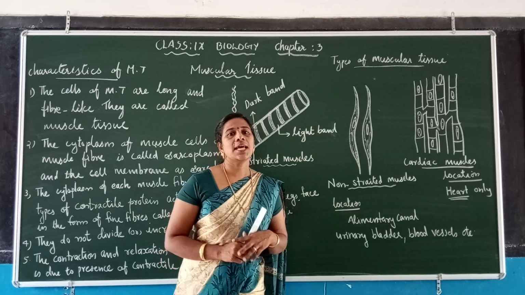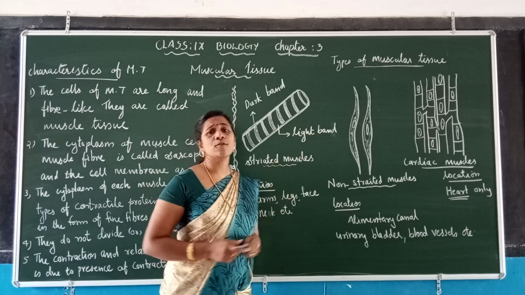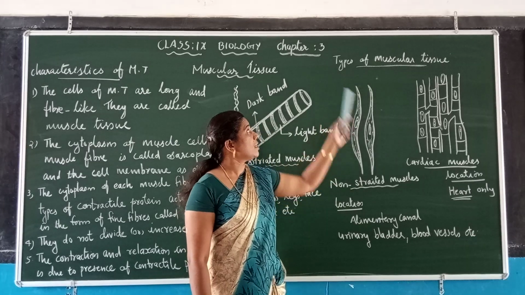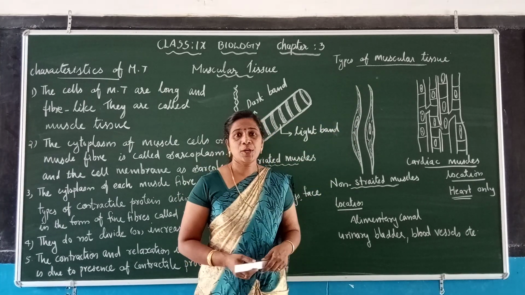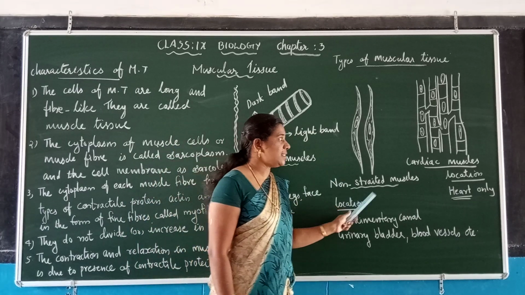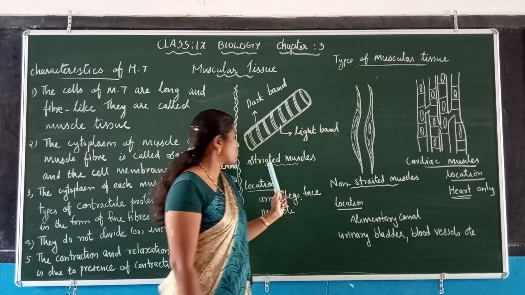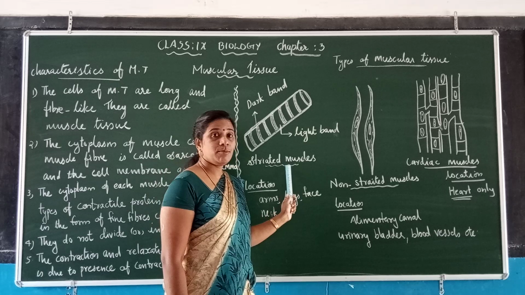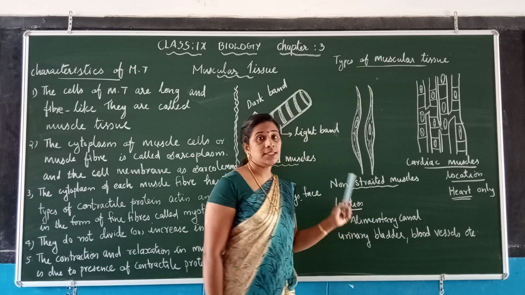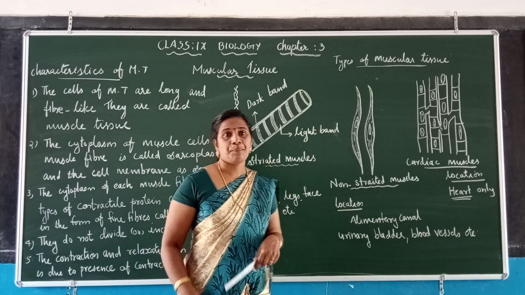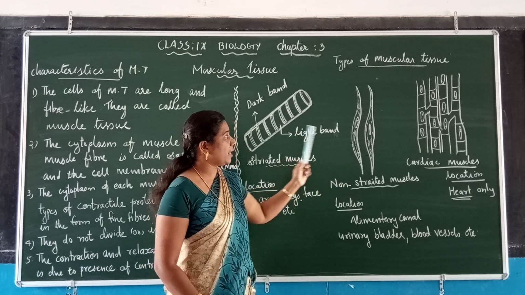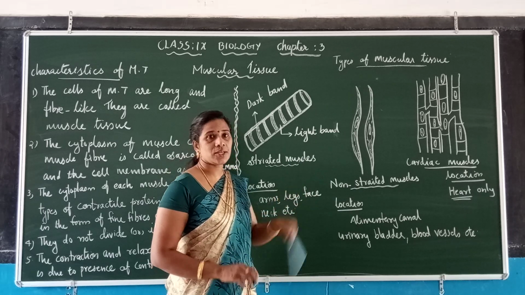Now we are going to discuss the types of muscular tissue or muscle tissue. There are three types: striated muscles, non-striated muscles and cardiac muscles. Striated muscle is also called voluntary muscle. Non-striated muscle is also called involuntary muscle, and then cardiac muscle. These are the three types of muscles. Next, you have to see them one by one. You can see the diagrams. According to the diagram, you can understand their shape and their structure.